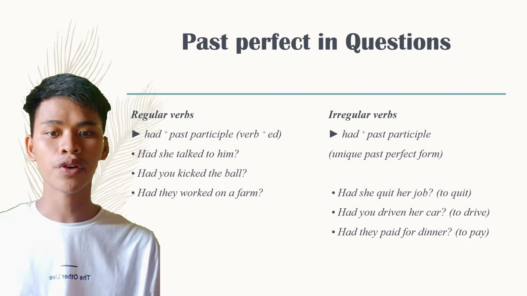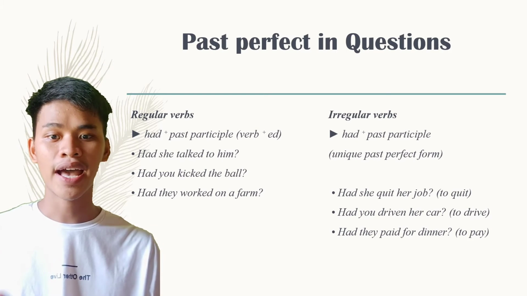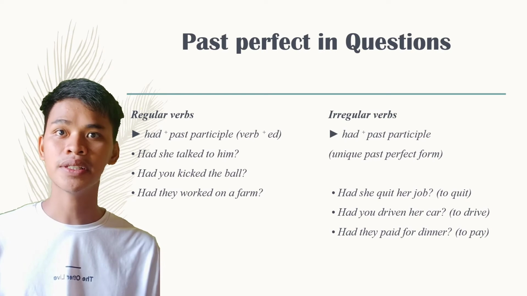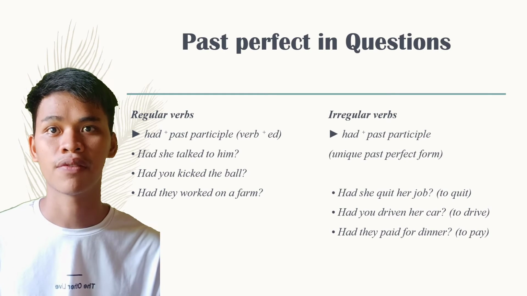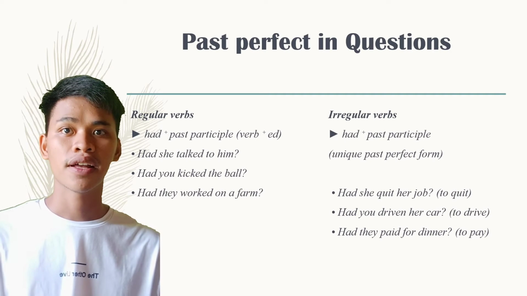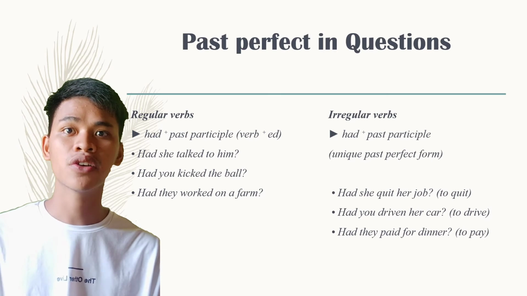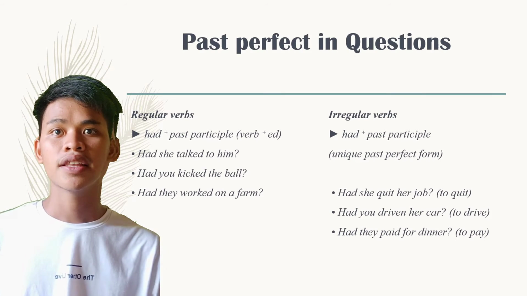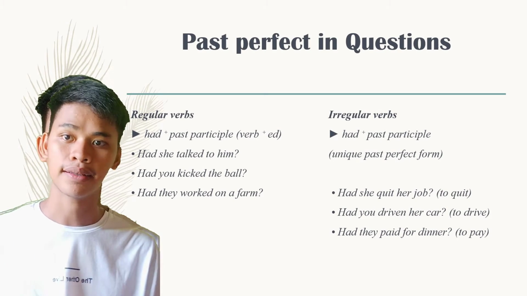For irregular verbs, we also use the auxiliary verb to have, so had, and the past participle with its unique form. For example, had she quit her job? Another, had you driven her car? Had they paid their dinner? The unique past perfect forms there are to quit, to drive, and to pay.